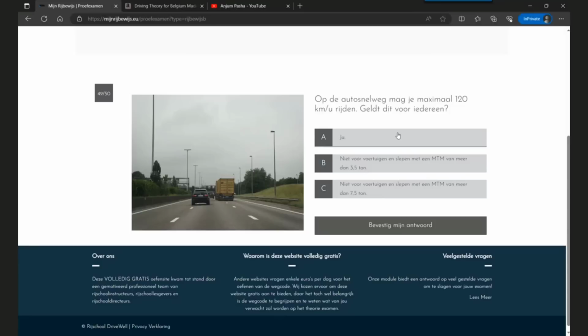So the three options are, first option is yes, everyone is allowed to ride at 120 kilometers per hour. The second one says not for the vehicles with maximum allowed mass of more than 3.5 tons. These are vehicles like trucks, and this is also vehicles like trucks, but really heavy vehicles. So I think this is the correct answer, or it could be this as well, but we will find out. So I'll just select not for vehicles with more than 3.5 tons.